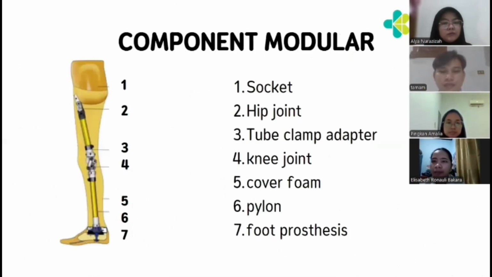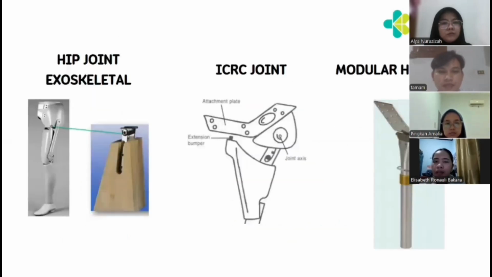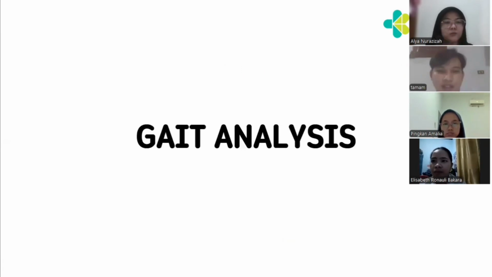Next, this is the components of a modular prosthesis. First is the socket, second is the hip joint, third is the tube clamp adapter, fourth is the knee joint, fifth is the cover foam, sixth is the pylon, and seventh is the prosthetic foot. So this is the exoskeletal hip joint picture, the ICRC joint, and also the modular hip joint. So, the gait analysis.